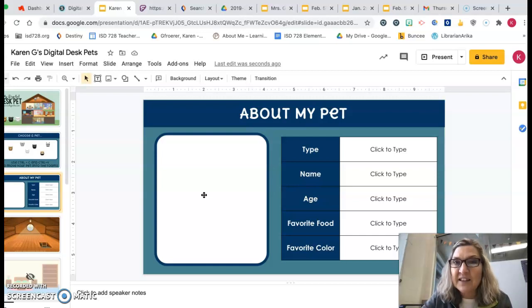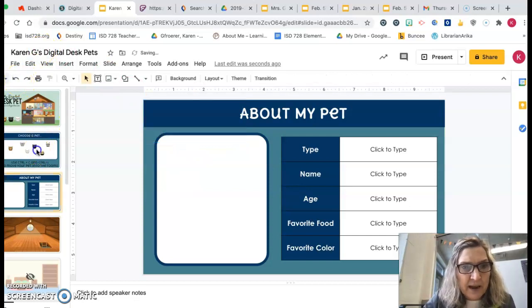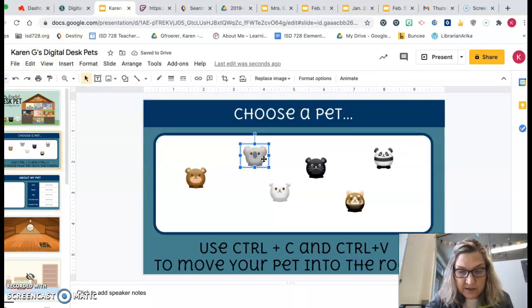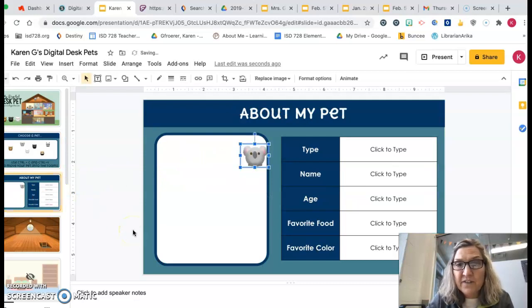And you're going to press the letter V as in victory. Tap the V and, oops, you know what, my keyboard here on my Mac is different than yours, so I have to do this. Sorry. Okay, and press Control V, and your little pet should appear. Now I'm going to click on it when it's blue, and I'm still clicking on it, but I can drag it around and move it.